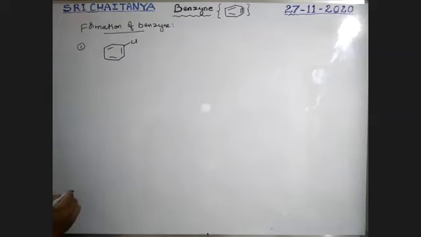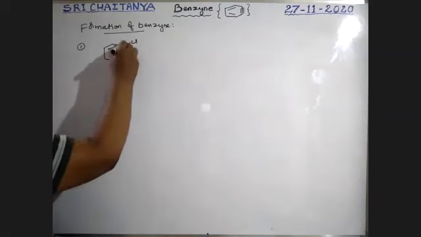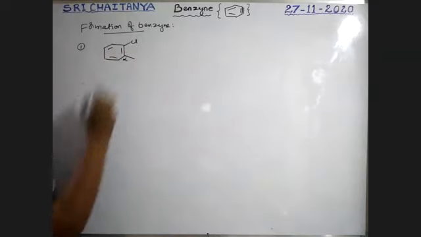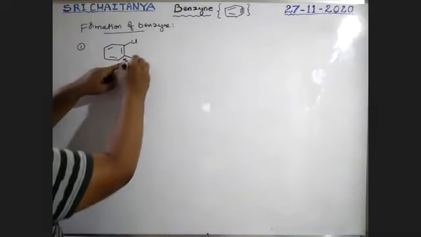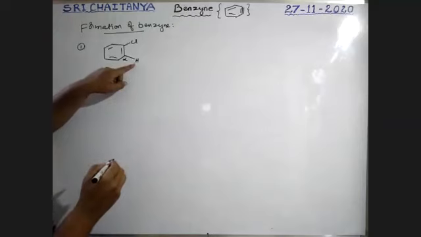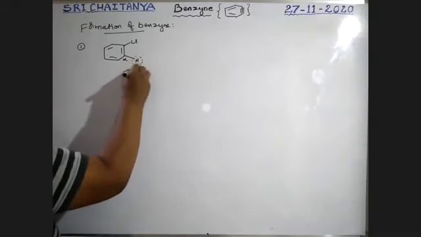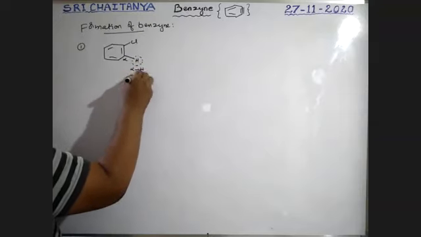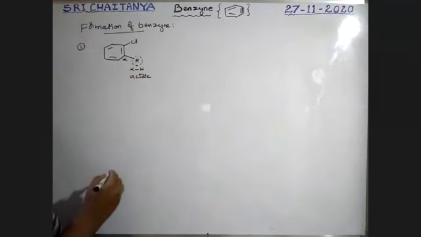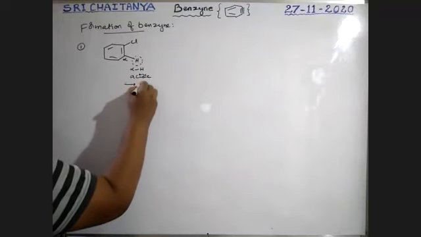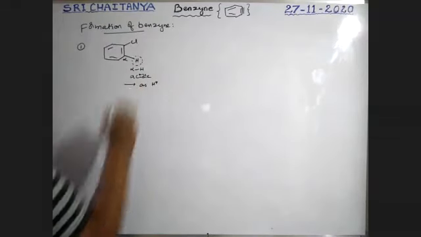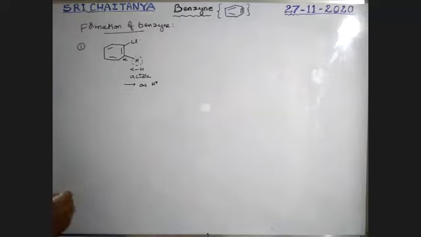This is chlorobenzene. So this is the alpha carbon, and this is alpha hydrogen, boys. This alpha hydrogen is acidic in nature, so it is released as H plus ion.